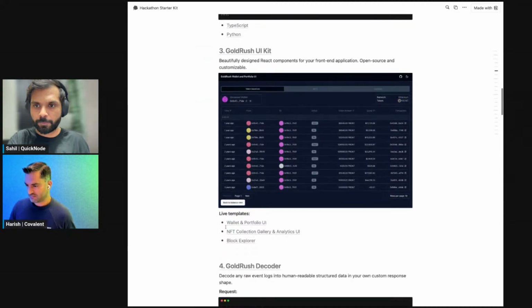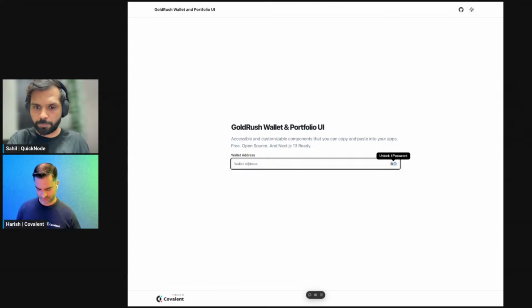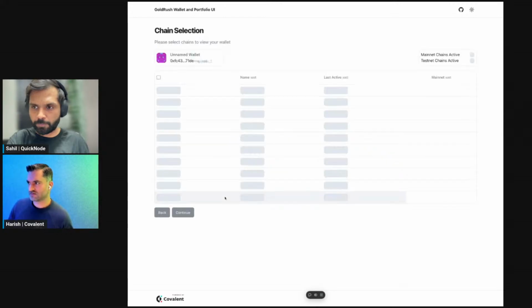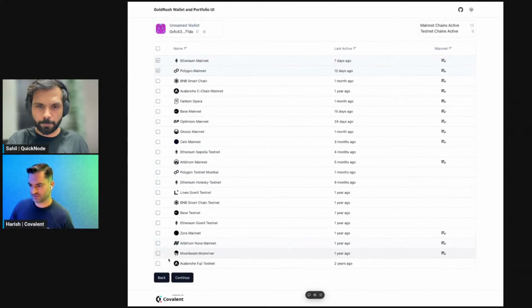Here, there's actually a couple that I don't think were listed, but we've got them listed in our Hackathon starter kit. One is the wallet and portfolio UI. So let's just have a quick look at this. So here, I can just enter in an address. And this will render the chain selector that I mentioned. And we saw in Storybook, let's say we just pick a couple of these